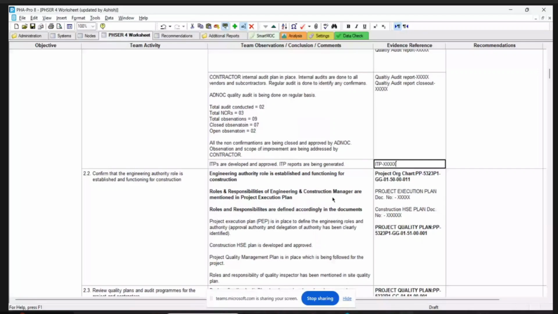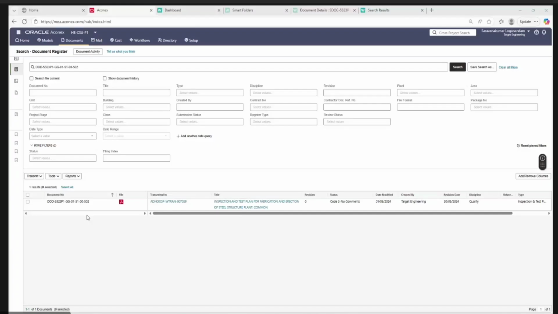Yeah, I'm here. I heard. I'll share my screen. See, this is one of the contractor ITPs. This is the inspection and test plan for fabrication and erection of steel structure plant. Okay, it is in revision 0, code 3, no comments. So Sarvana, you can download this one and send it to me, please.